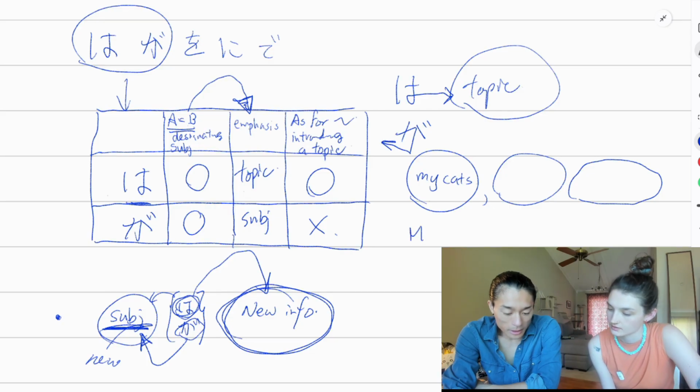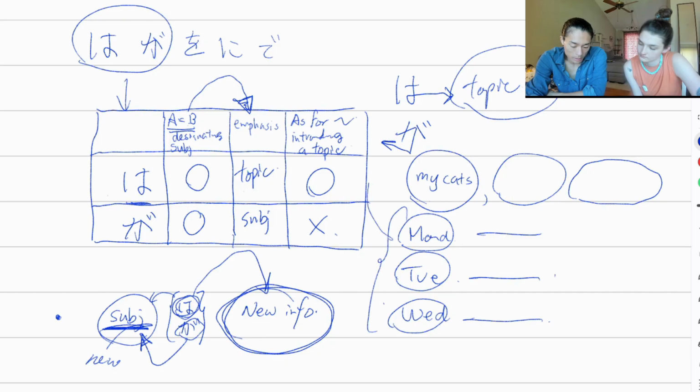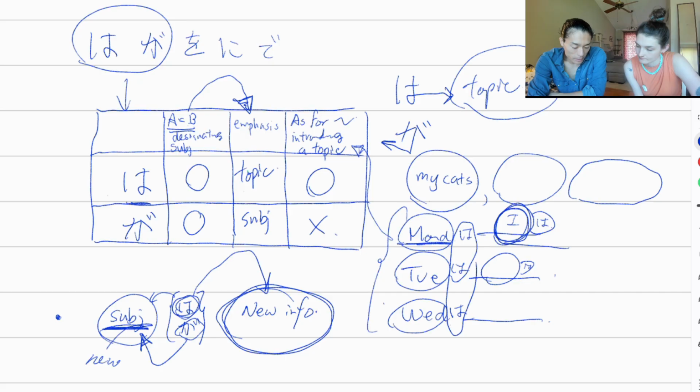Yep. Or like, as for Monday, I'm going to study. For Tuesday, I'm going to sleep a lot. For Wednesday, I'm going to exercise. These, for Monday, for Tuesday, Wednesday, are also considered introducing a topic. So Monday wa, Tuesday wa, Wednesday wa, and then you do still have the subject I, so we can put wa there too. Because this wa is not for subjects, it's just introducing a topic. So you would say "as for Monday," and the wa goes after Monday instead of "as for wa Monday." It would be Monday wa, watashi wa.